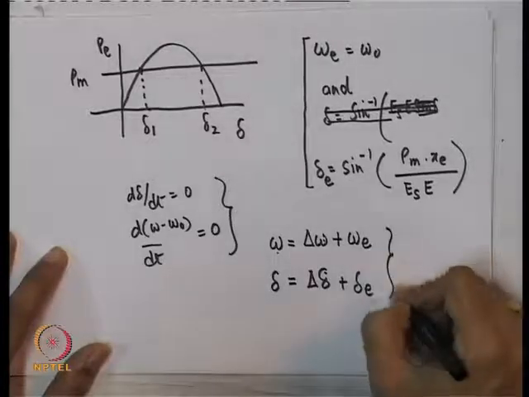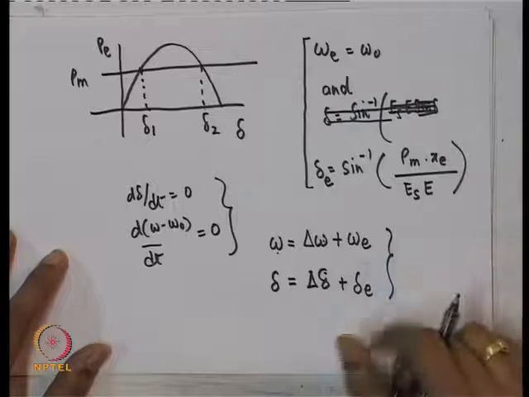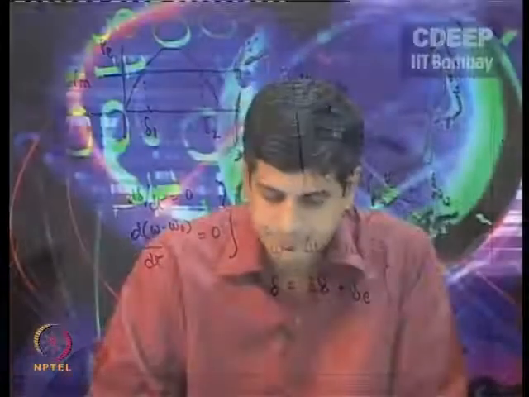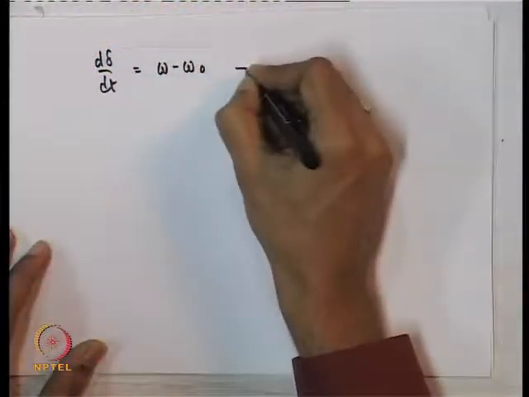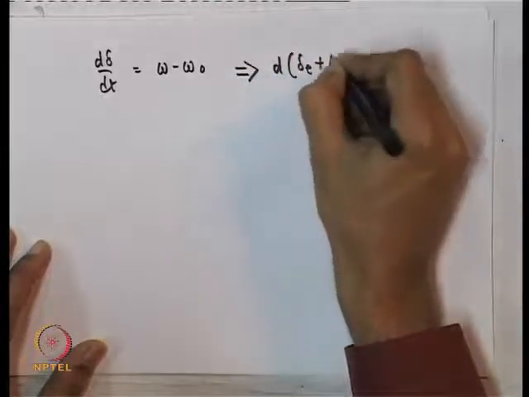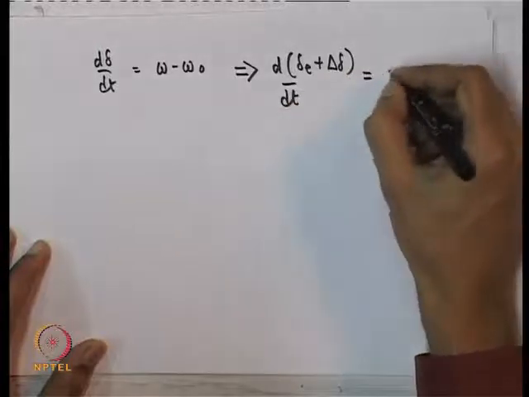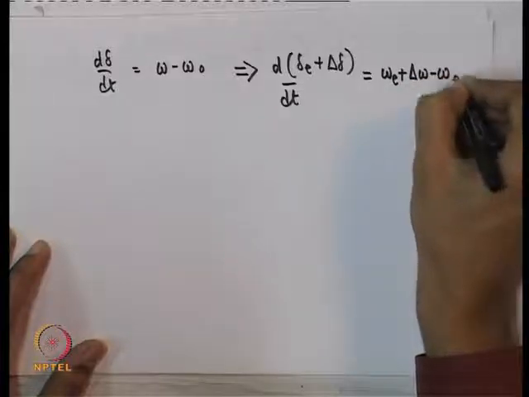So, let us talk about only very small disturbances around the equilibrium. Why are we talking of small disturbances? Because once we have small disturbances, we can make certain approximations. So, you take our original equations. What I do is d delta by dt is equal to omega minus omega naught, which implies d(delta E plus delta delta)/dt is equal to omega E plus delta omega minus omega naught.